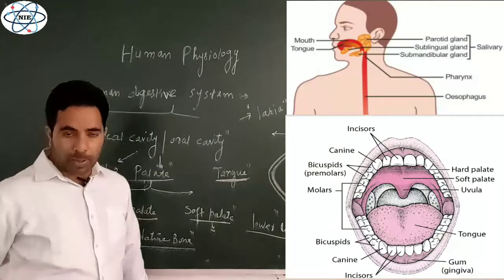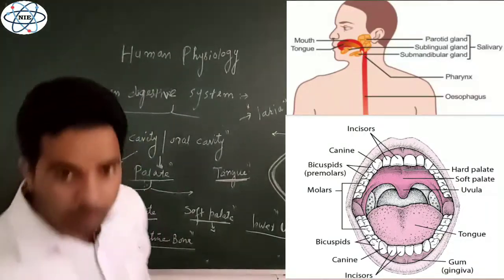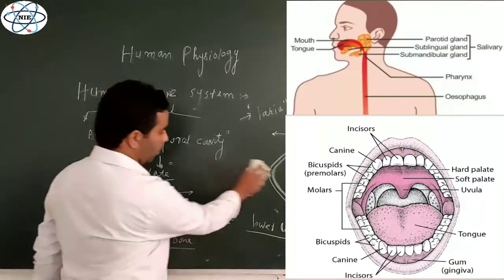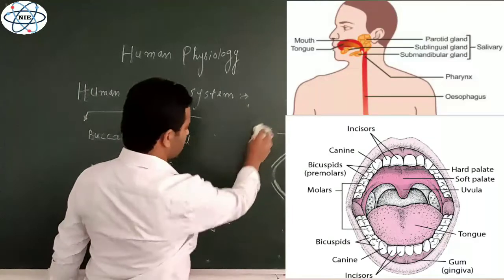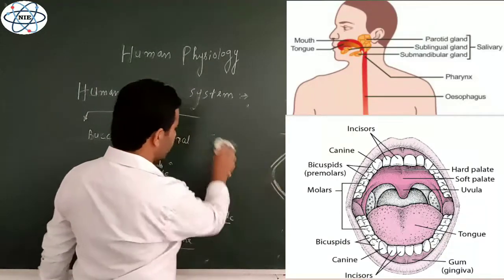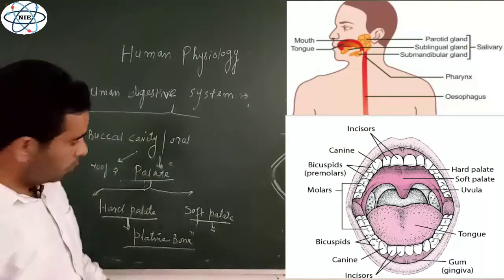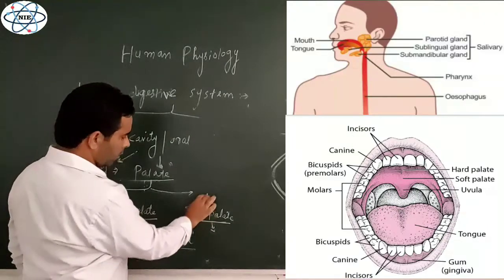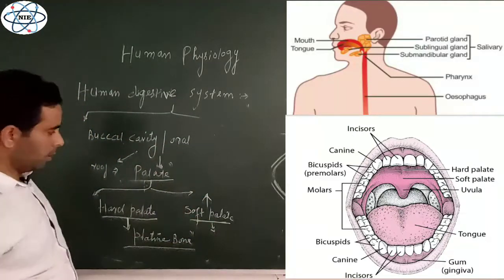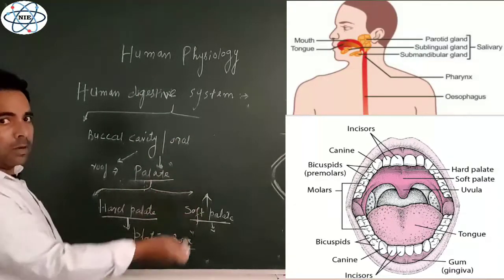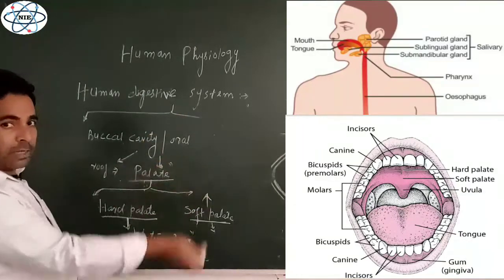But on the soft palate, if you look in your mouth, or in the mouth of another individual, you will see that from the soft palate hangs down a fleshy structure.